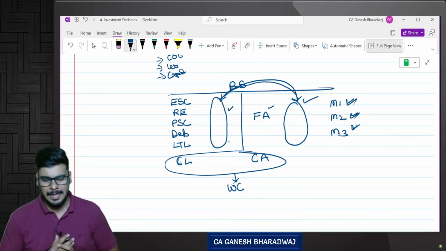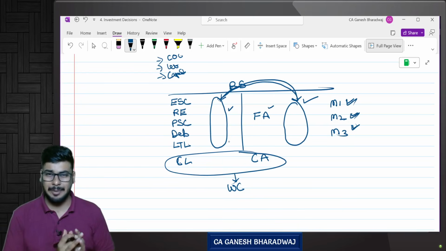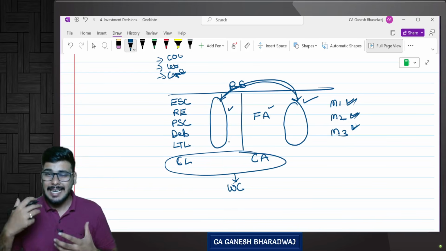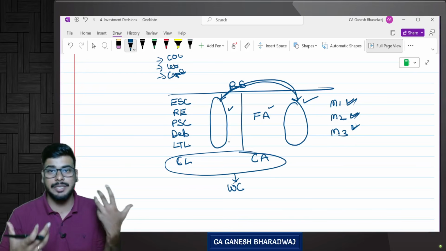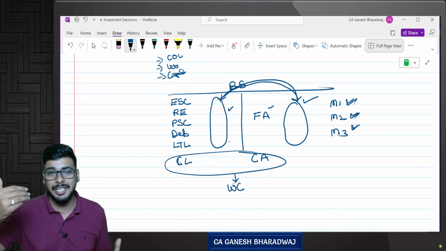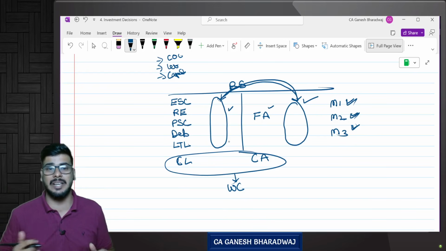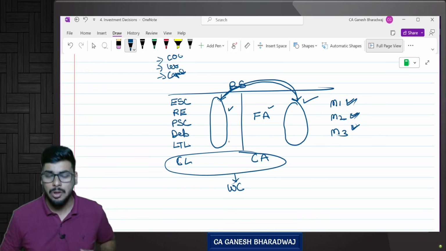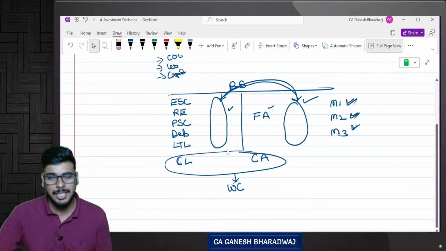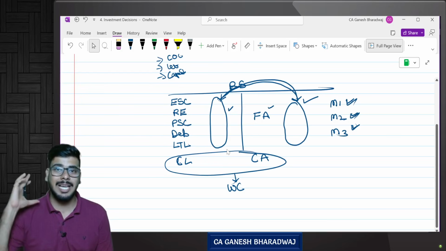Yes. Now, sir, how do we go about this chapter? There is something called capital budgeting techniques in this chapter. Using those techniques, we will gauge and find out which is the best investment proposal, and all those things related to that. Now, one most important thing in this chapter is cash flows.